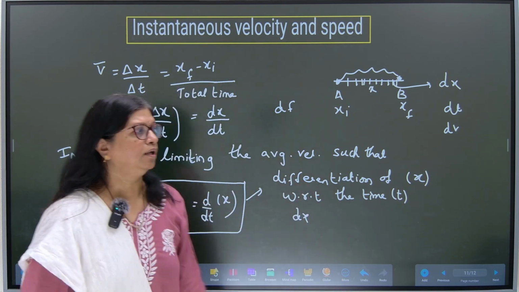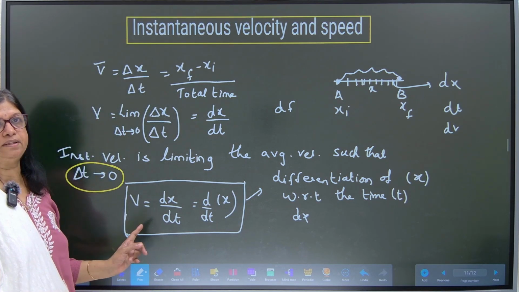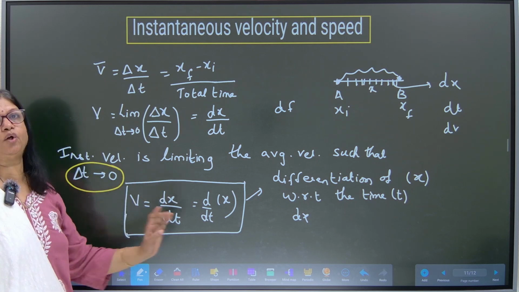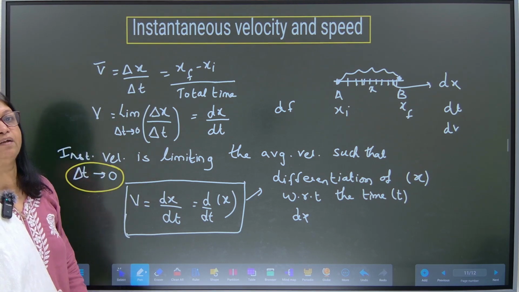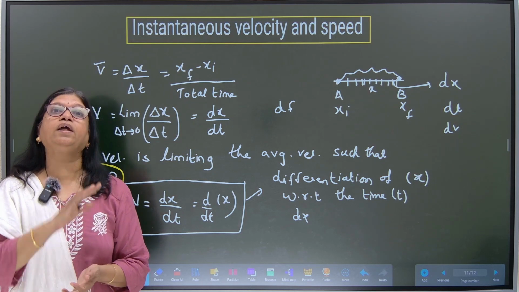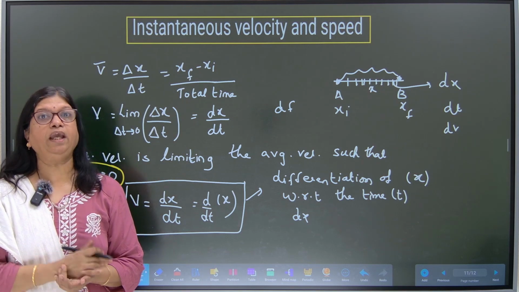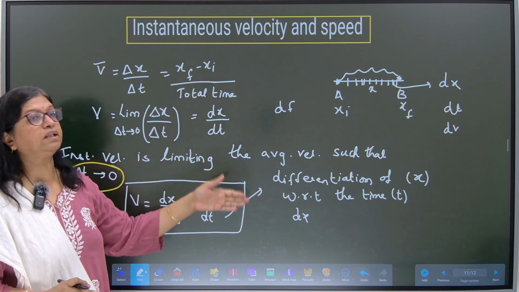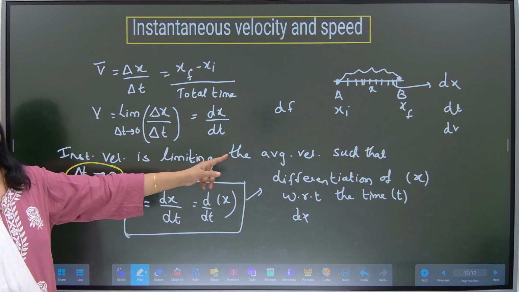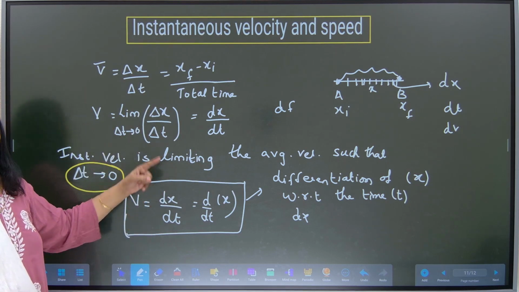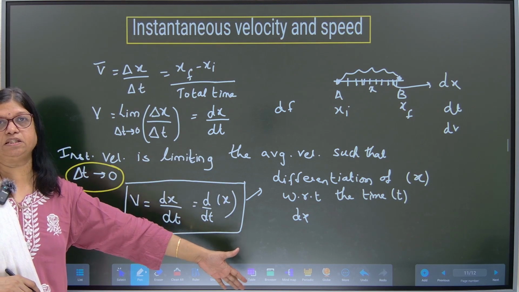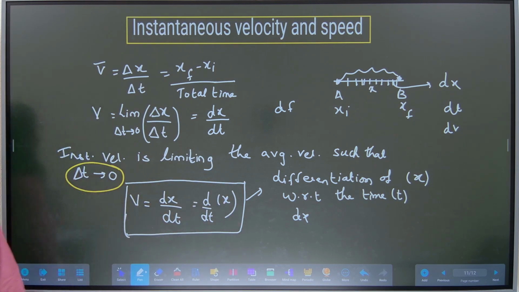Okay. So, we come back to the definition of instantaneous velocity, which is dx by dt, differentiation of x with respect to time. We will learn about differentiation very nicely, and do some numericals on it also in our next video. Now, what you have to remember is the definition and the formula. Fine? Take a note of whatever we have done just now. Take a pic. I shall move.